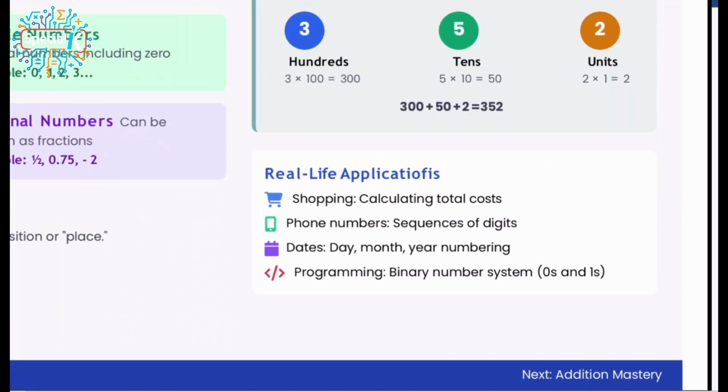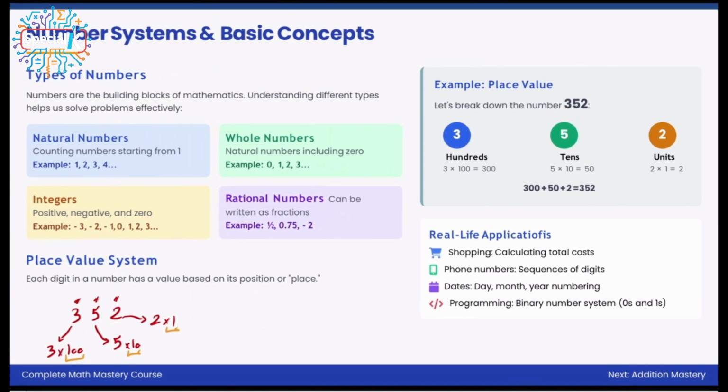So what are the real life applications? Obviously it's about shopping, phone numbers, dates, and especially programming. You can use all of the numbers side by side together. So that was the very, very basic parts about the numbers themselves. You have different types of numbers, you have four categories for them, and we also learned that based on the specific space of each number, we call it a place value system.